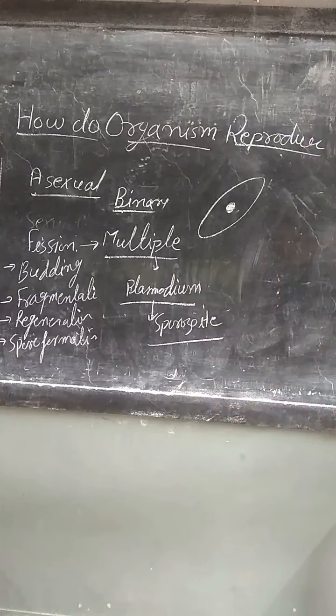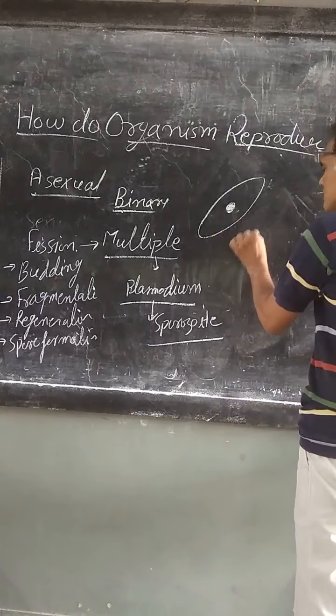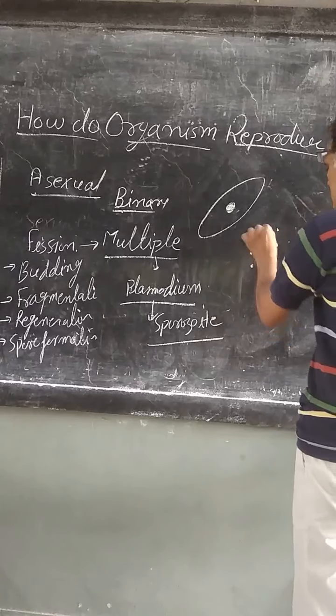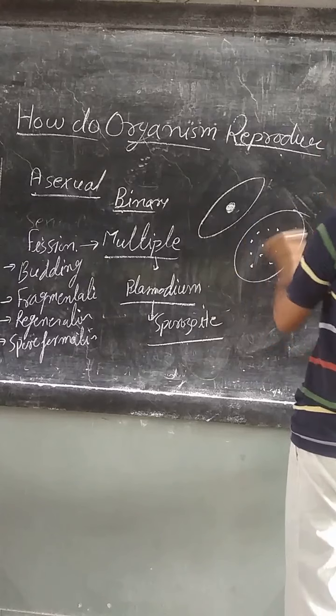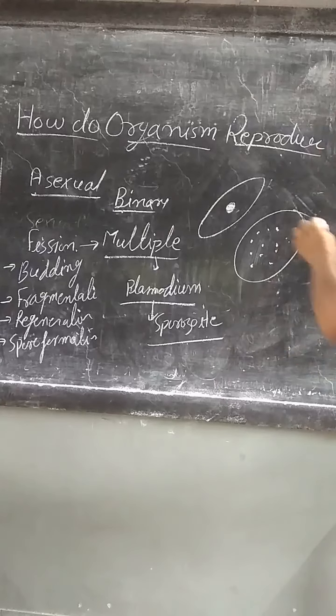At the time of multiple fission, initially the nucleus is divided with the help of free nuclear division, and after that each and every nucleus is surrounded by some cytoplasm.